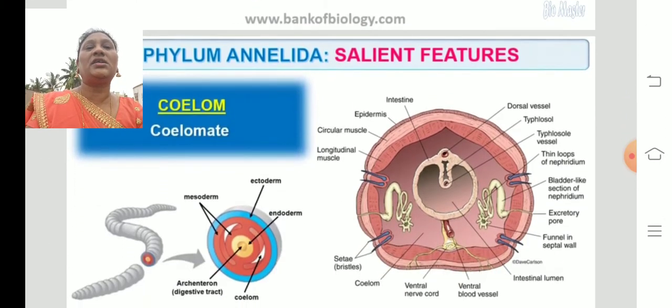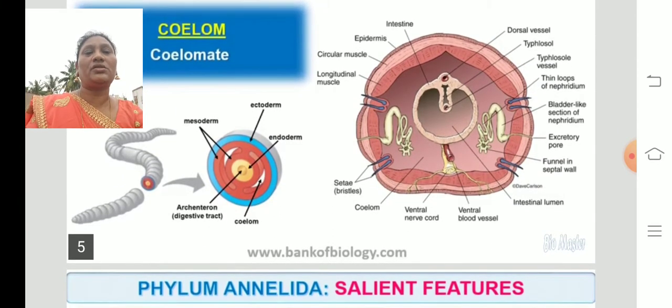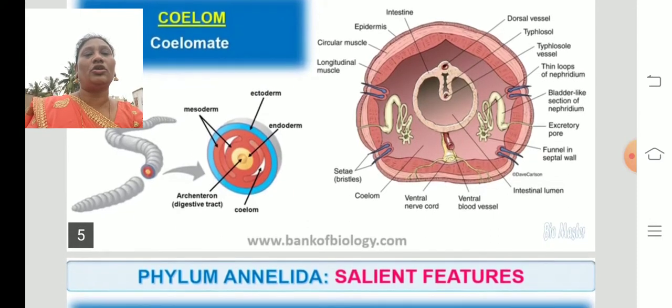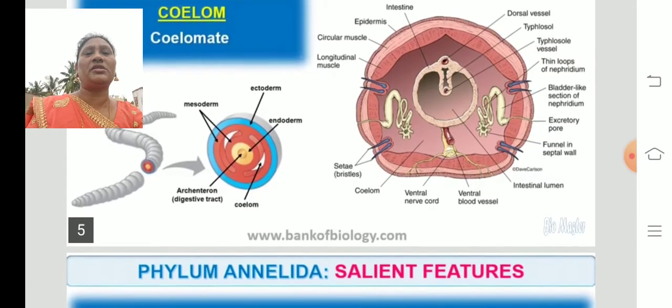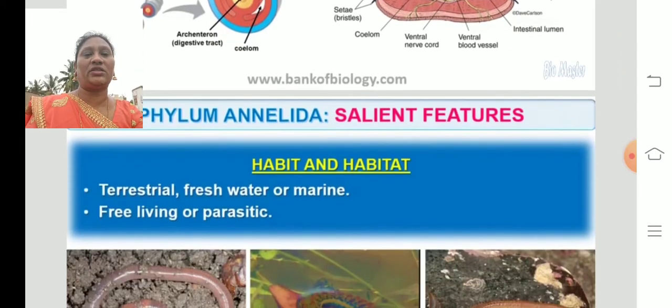And these are coelomates. That means they have a body cavity. You can see here the body cavity in the picture. The part where you find the coelom is called the body cavity. So it has a true body cavity.